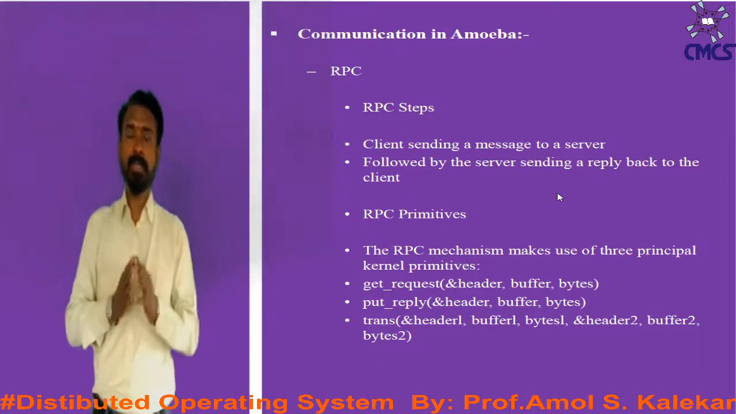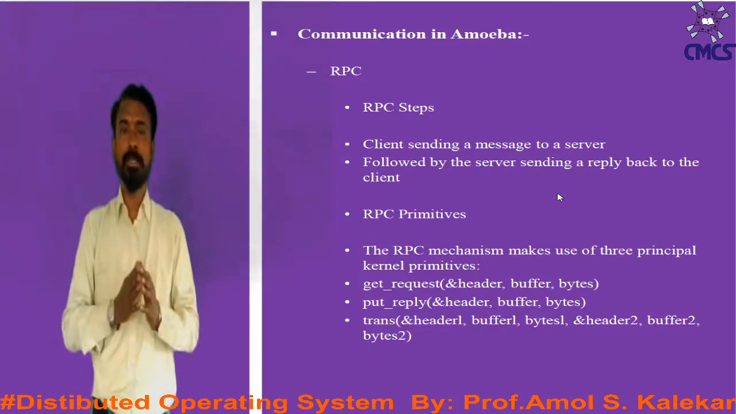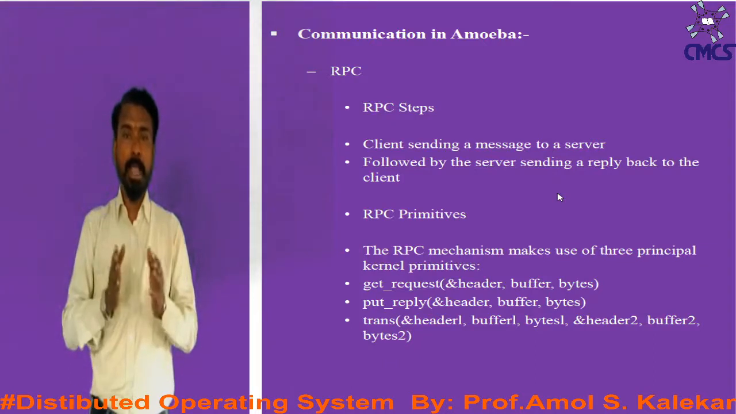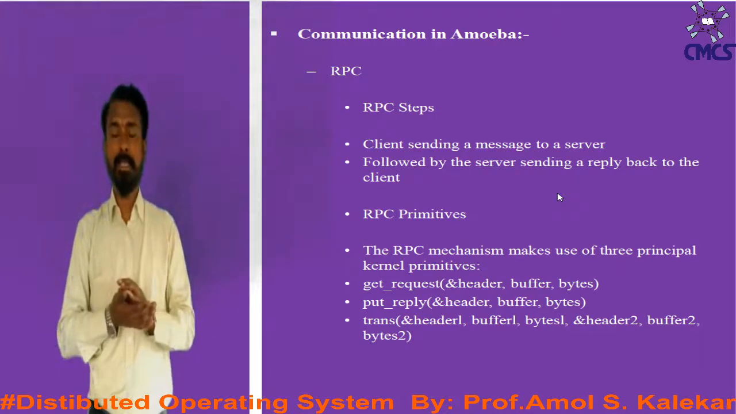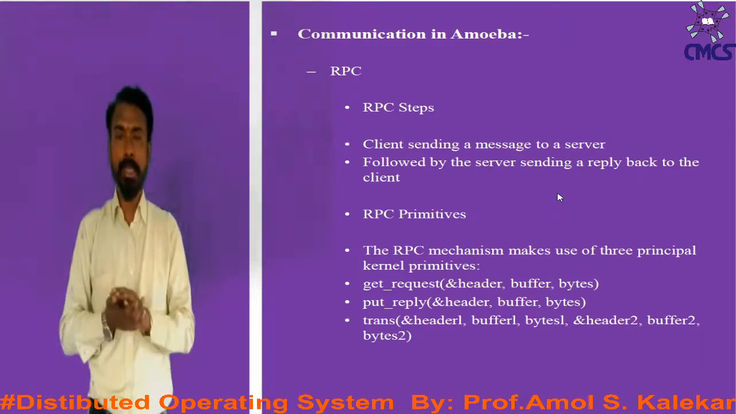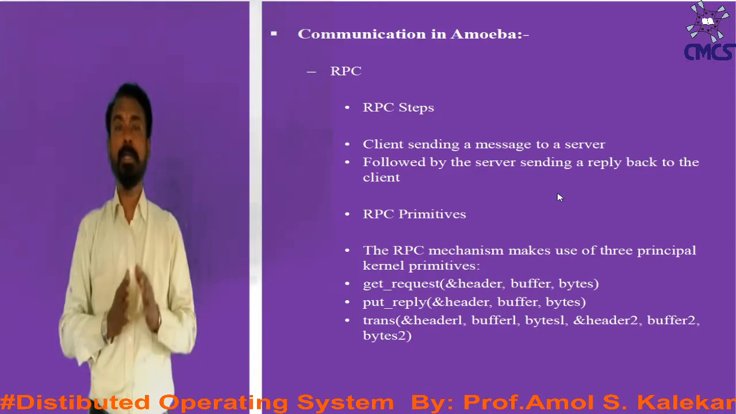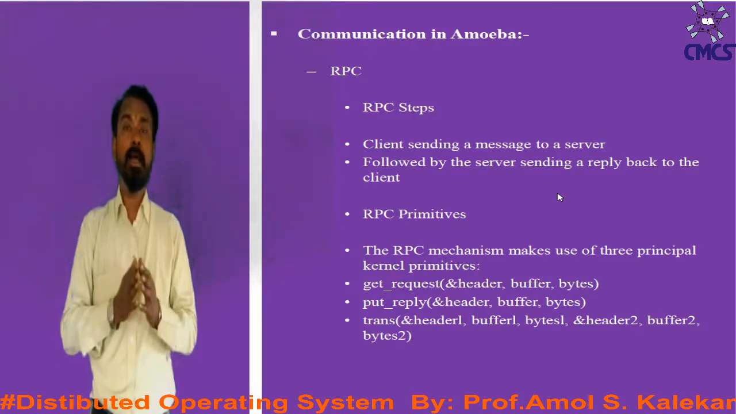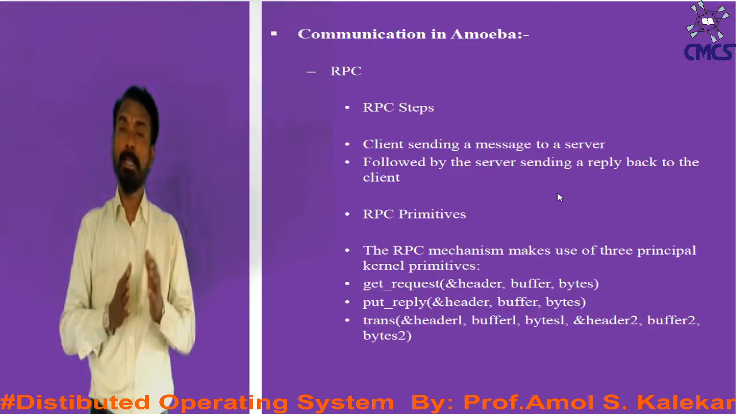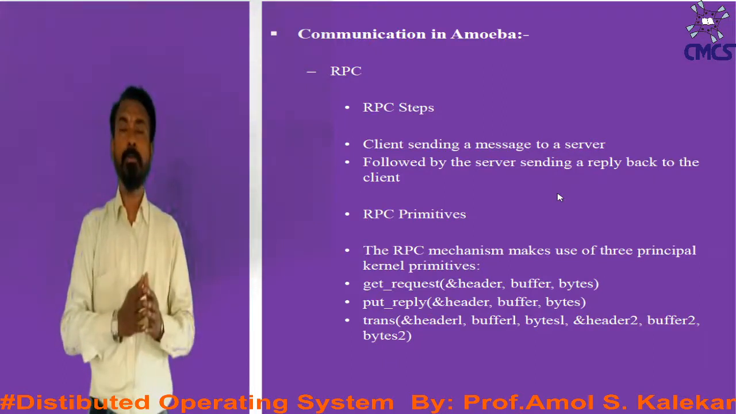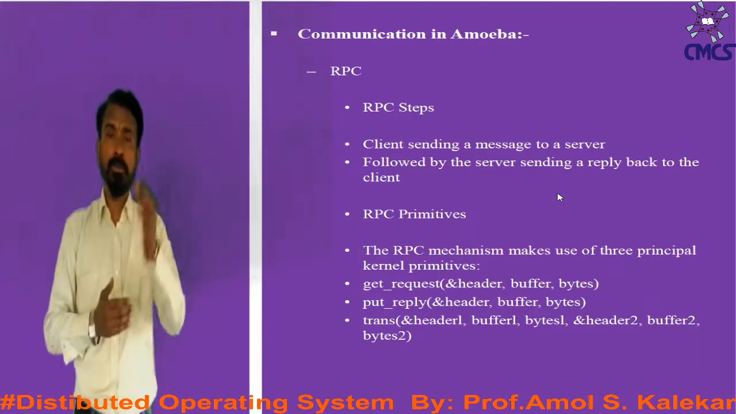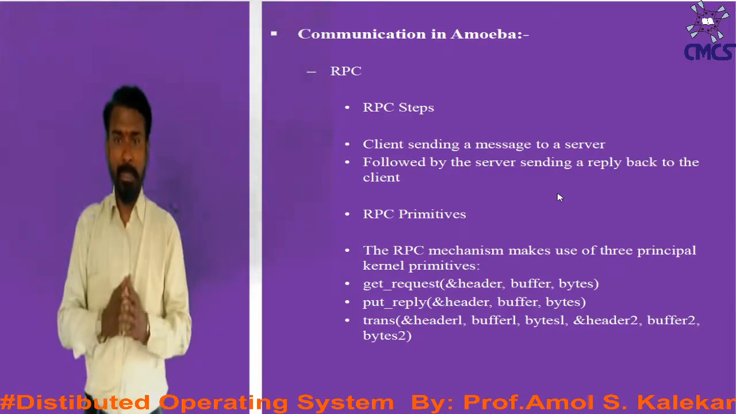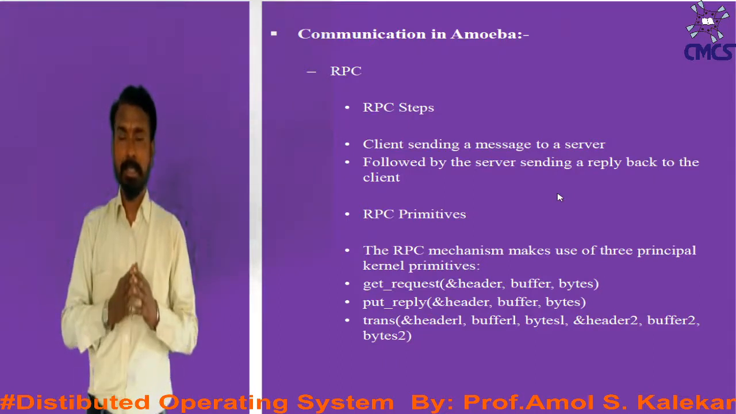As far as the first one, get request, is concerned, it will include the address of the header, buffer and the bytes. Then the second, put reply, will again include the address of the header, then the buffer and the bytes. Finally, trans will include the address of header 1, buffer 1, bytes 1, then address of header 2, buffer 2 and bytes 2. So these are the three important primitives as far as the RPC is concerned.